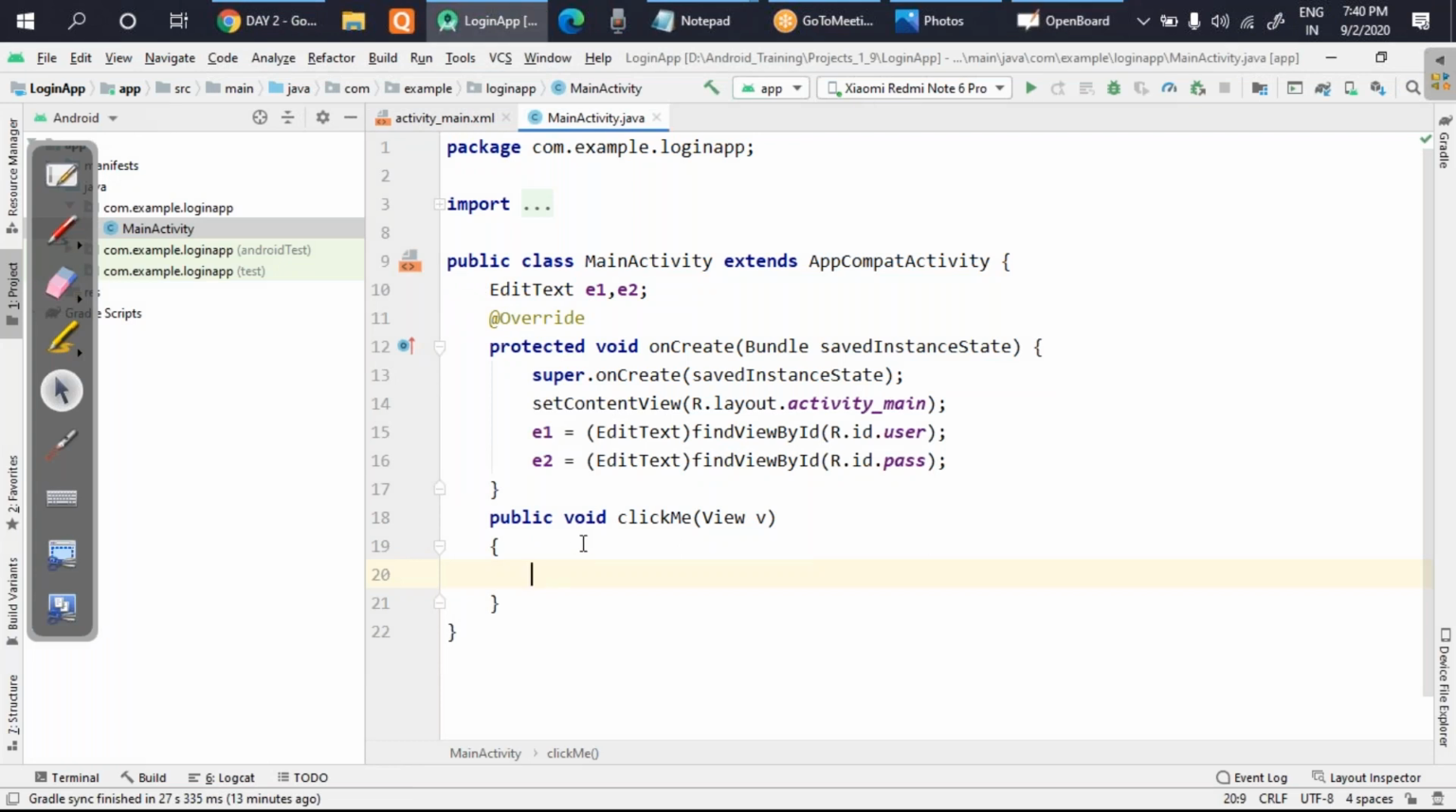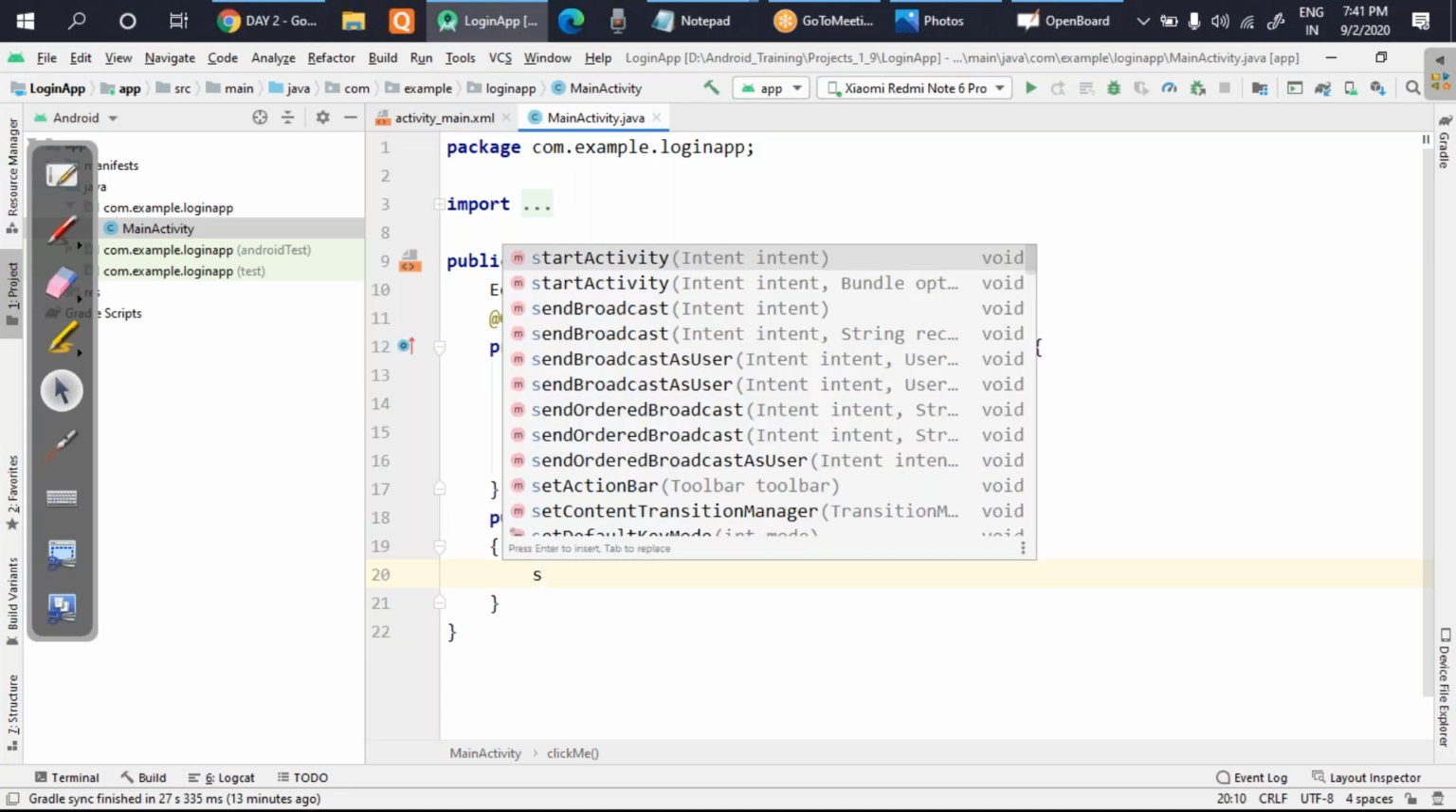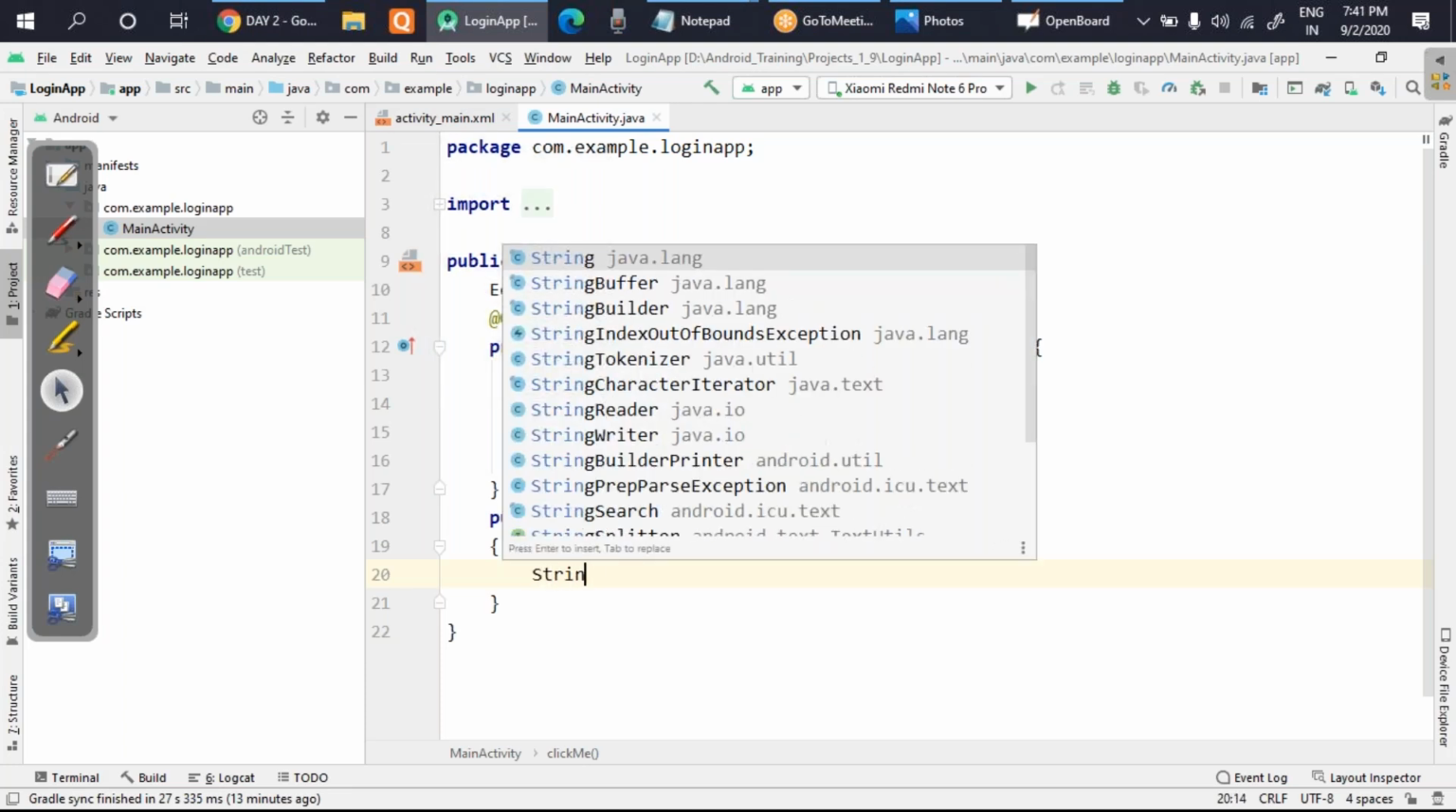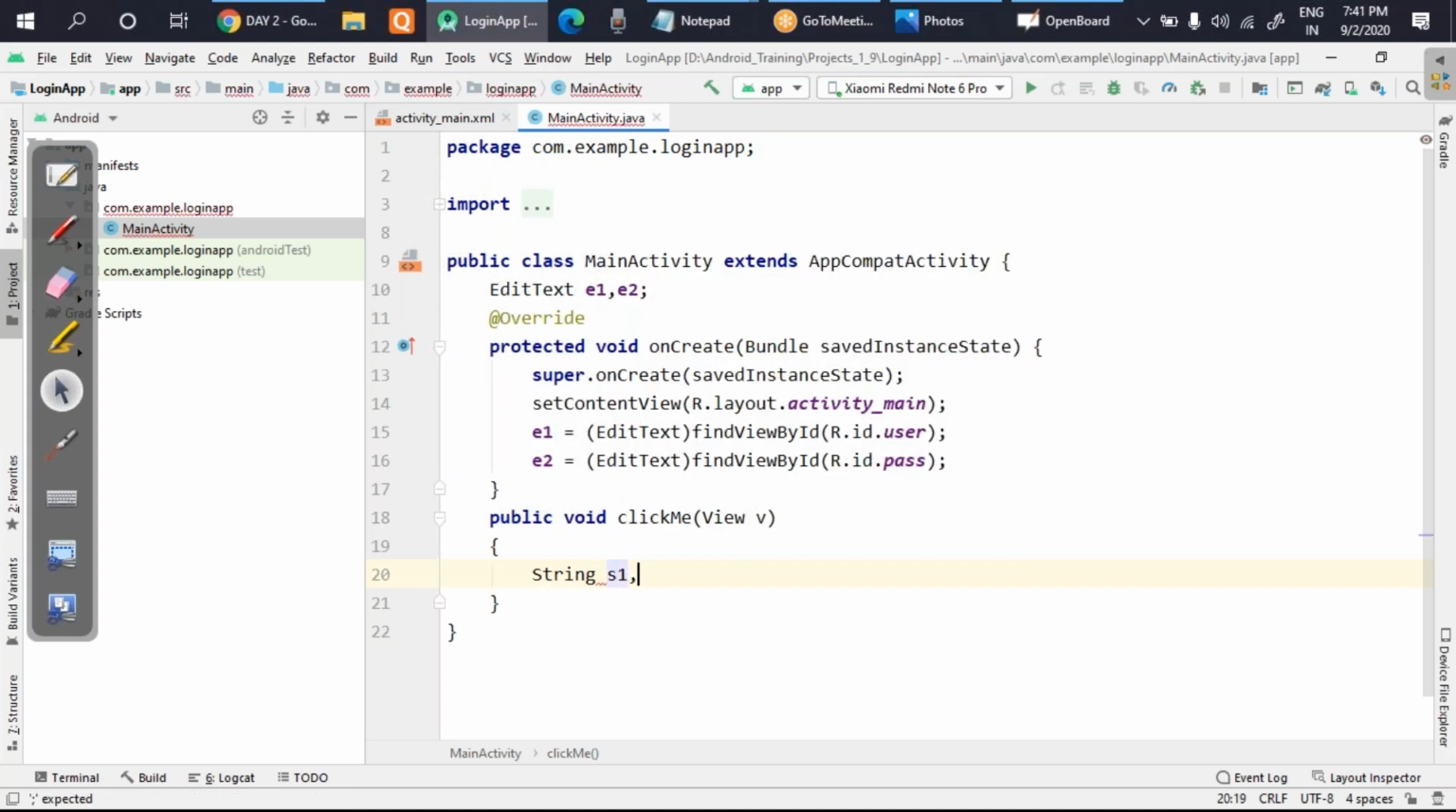So what I will do now is first grab the data from the edit text. I'll take two strings, S1 and S2. You all know that whenever any data is grabbed from edit text, it is always a string. So I'll write here S1 is equal to, from where I have to get the username, I'll get it from edit text 1, which is referenced by the variable E1. So I'll take here E1 dot.